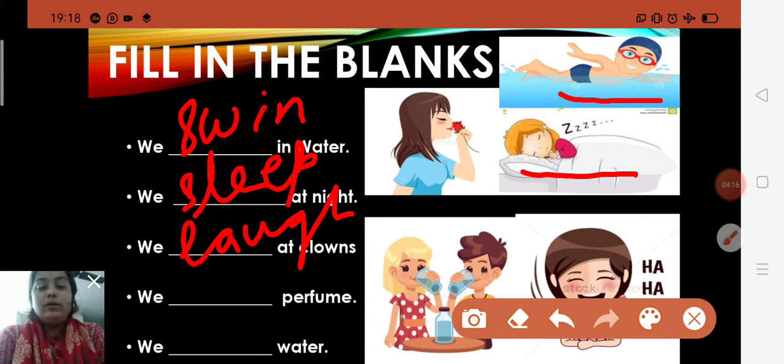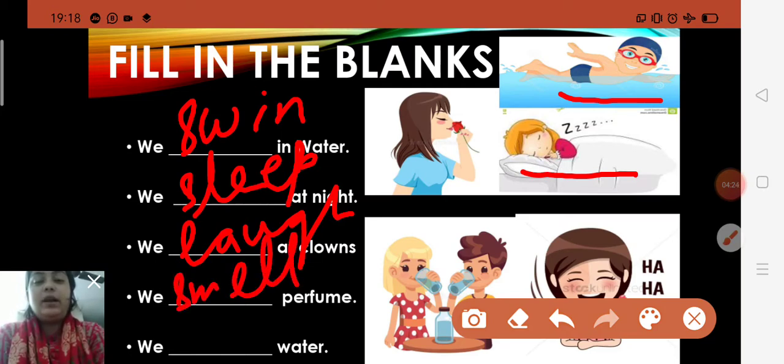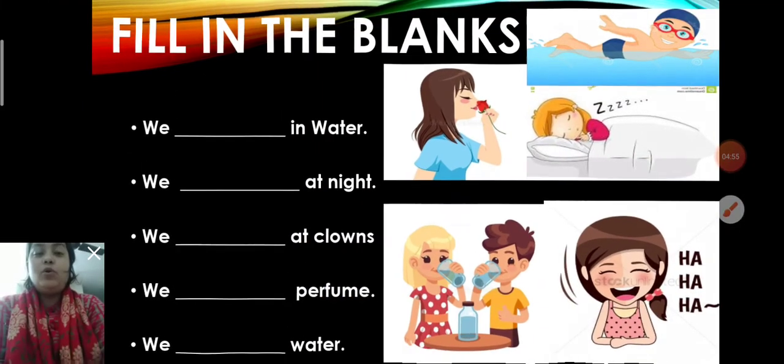We dash perfume. Yes, we smell perfume. So there you will write S-M-E-L-L, smell. We smell perfume. We dash water. As you all know children, we should drink plenty of water. So there you will write drink. What are they doing, children? Yes, they are drinking. So drink is an action word, or you can say a doing word. We drink water. D-R-I-N-K, drink. Understood, children?